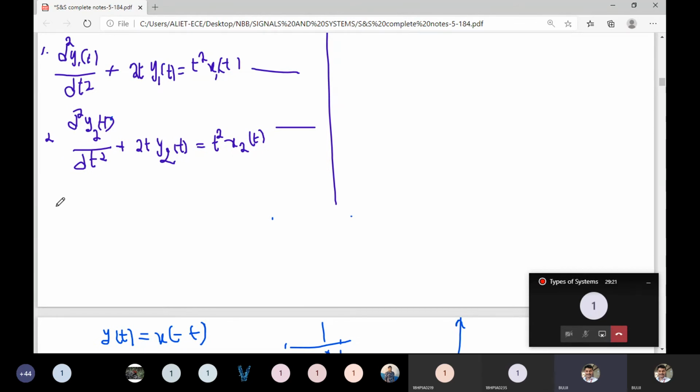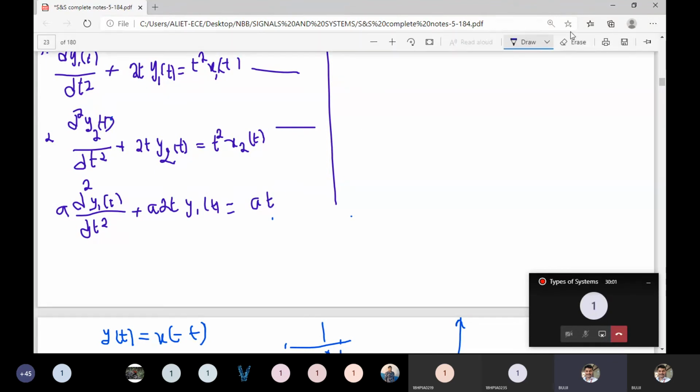That is, a into d square y1 of t by dt square plus a into 2t y1 of t, equal to a into t square x1 of t.